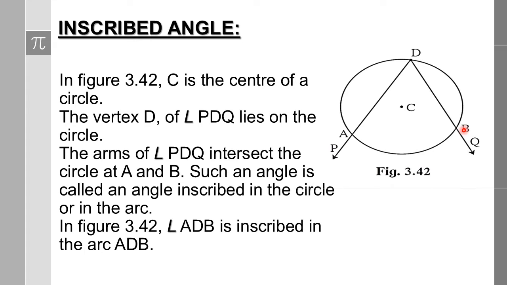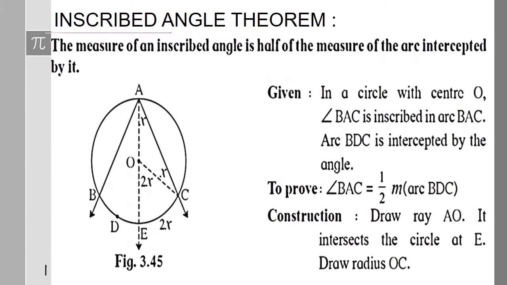Now in figure 3.42, angle ADB is inscribed in the arc ADB. Within this particular arc, the angle is inscribed. Whenever we have such an angle, the measure of an inscribed angle is half the measure of the arc intercepted by it.